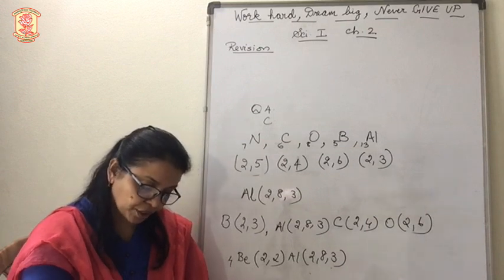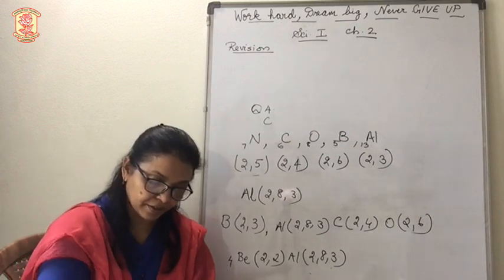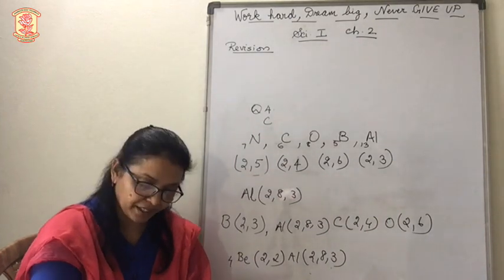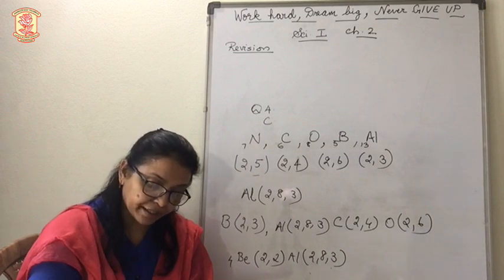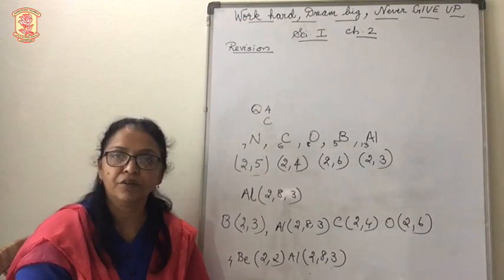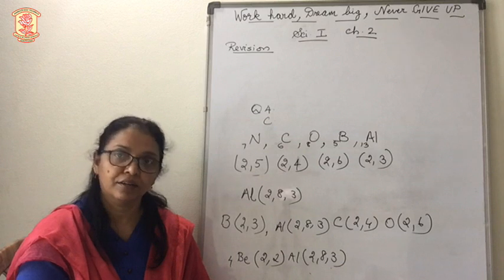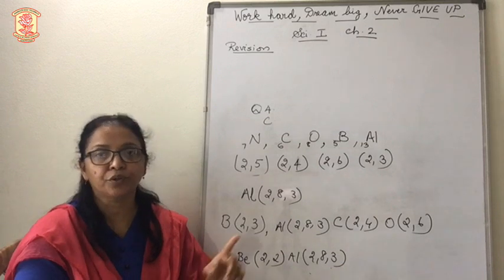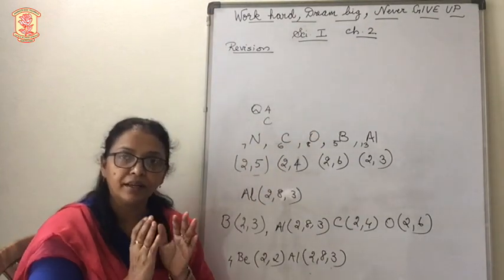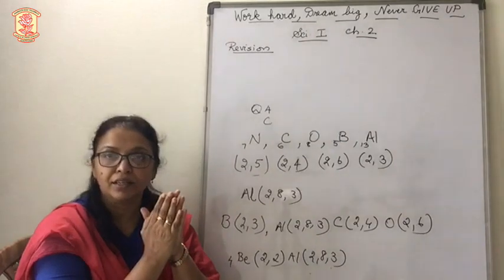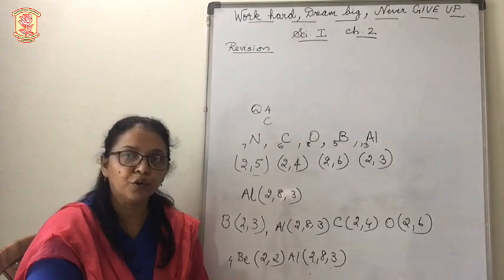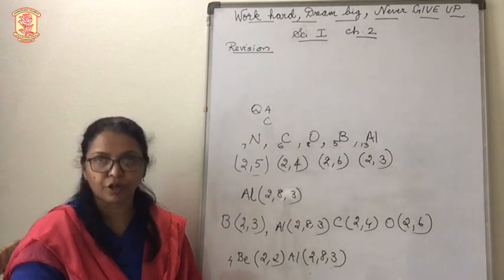The noble gas with the smallest atomic nucleus. The answer will be helium, of course. The most reactive non-metal, fluorine is the most reactive non-metal. We know that all halogens are very reactive, but we need to see the atom which is on the top. So in the second period, first one in 17th group is fluorine. Therefore, fluorine is the most reactive non-metal.